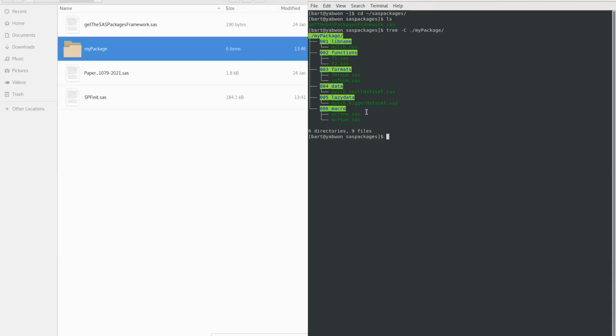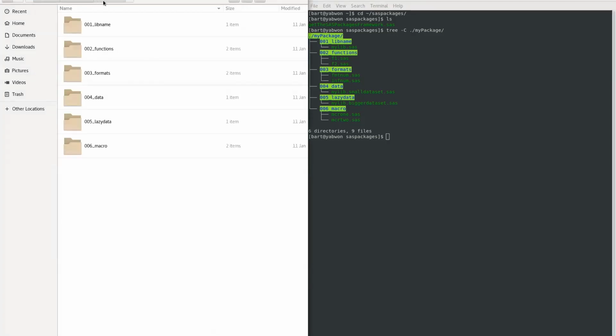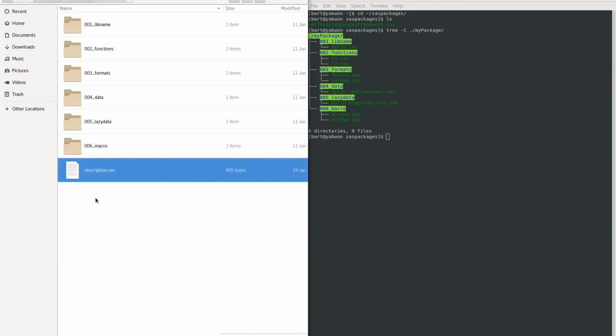And this is almost everything that we need to have. There's one more additional thing to do. This final step which is required is to create the description.sas file, which contains metadata about the package. So we can create such a file inside my package folder. Just copy it here. And now let's open it.